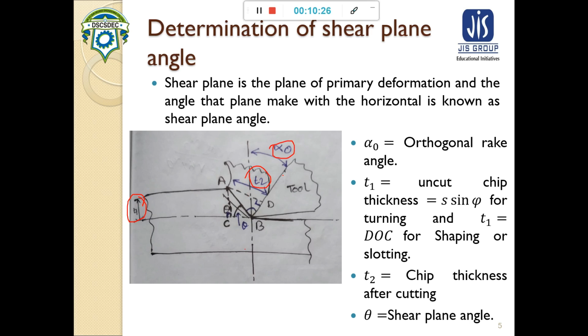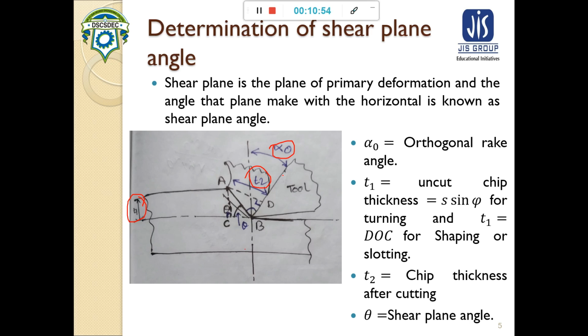Why is the orthogonal rake angle chosen? Because in metal cutting analysis, the orthogonal system has been used. Why is the orthogonal system used? In the orthogonal system, we first assume that the cutting condition is completely orthogonal. By that, we can ease the analysis.